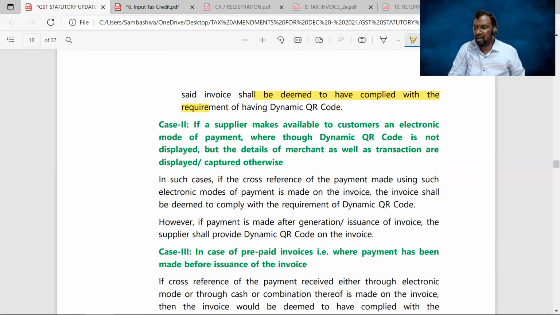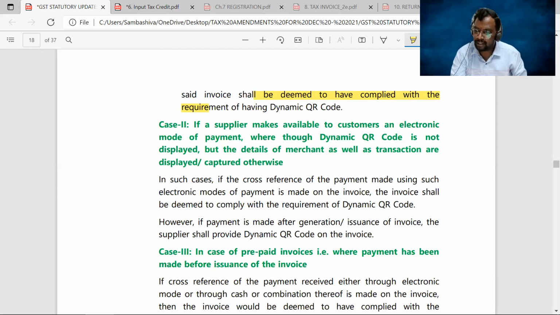That's case one, where the recipient paid through UPI, net banking, debit card, credit card, or through cash. What the supplier has to do is make a cross reference on the invoice. What do you mean by cross reference? It means that on that invoice, the transaction ID, transaction amount, mode of payment, all these details should be entered and displayed. Clear, sir? Next.